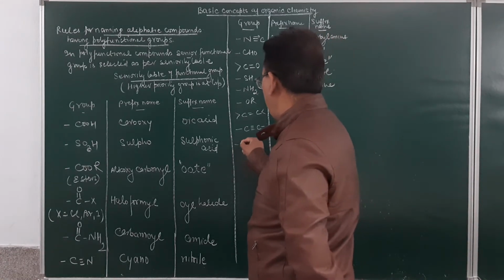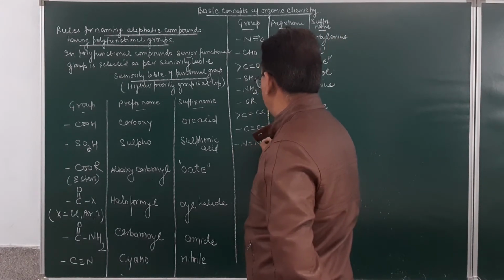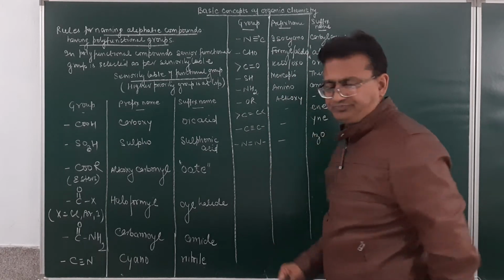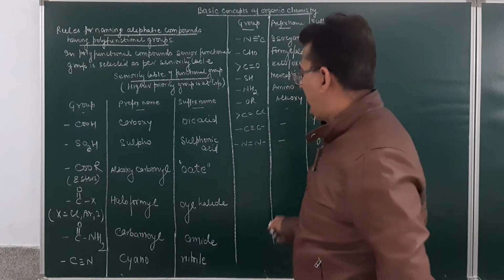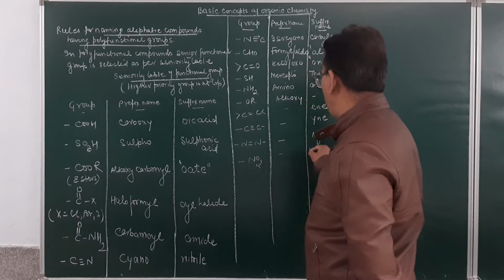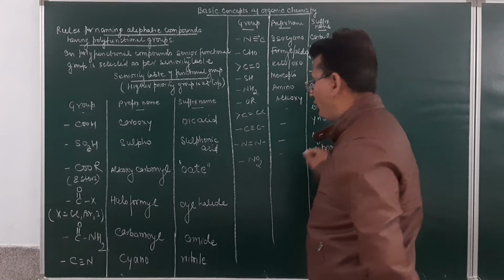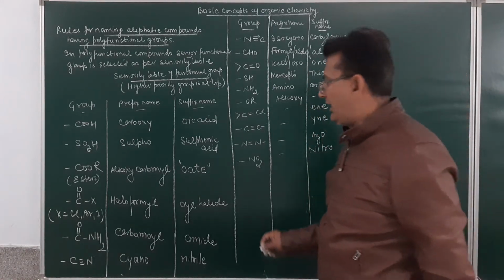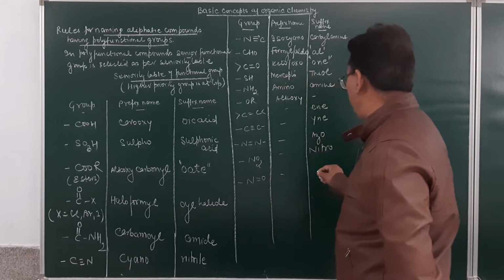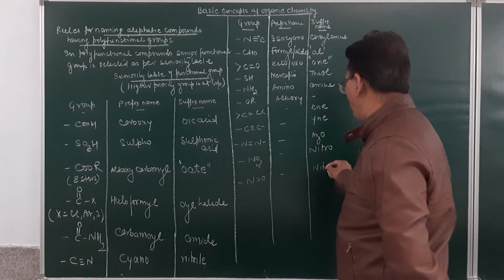Then we have N double bond N. The prefix name of this will be given as azo. Then we have a group NO2. The prefix name of this will be given as nitro. Then we have N double bond O. The prefix name of this will be given as nitroso.